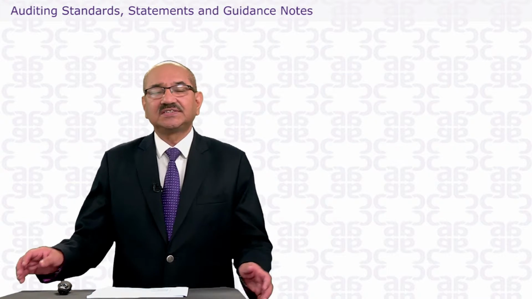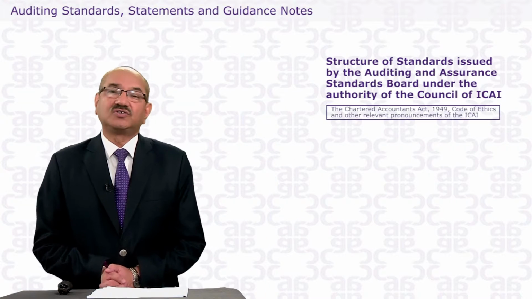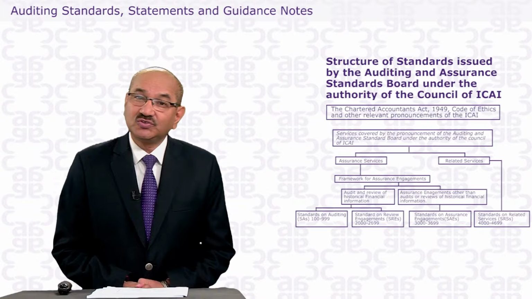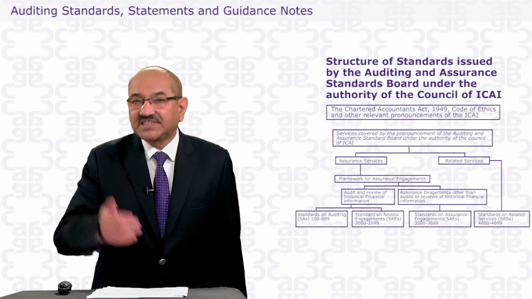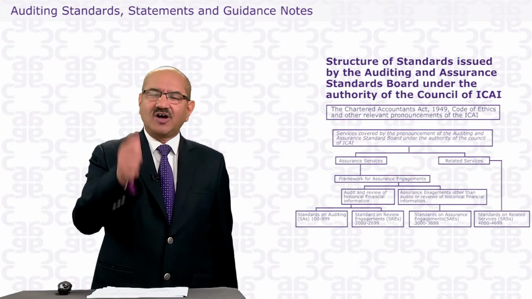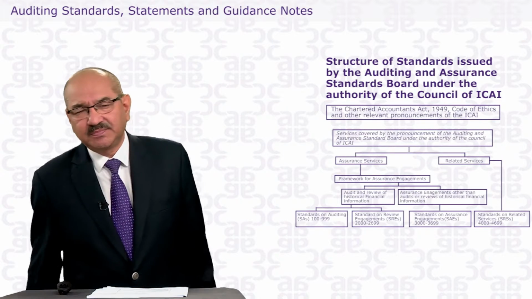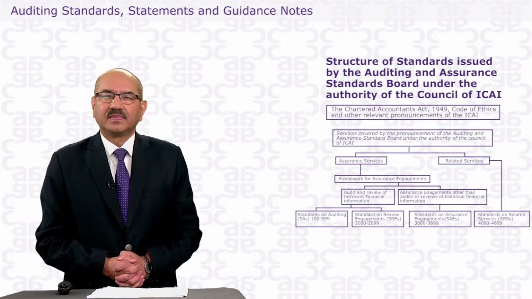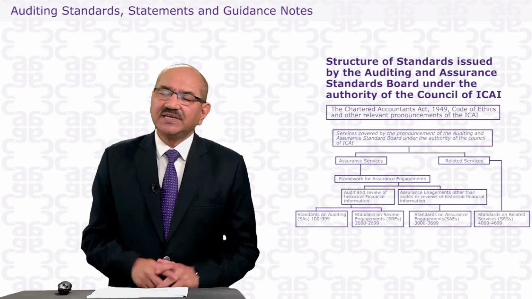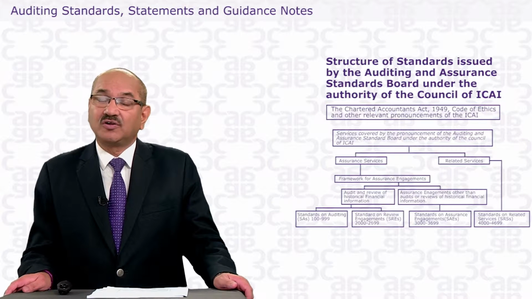And after due discussions, again in the auditing and assurance board, they finalize it, it goes to the council of the Institute of Chartered Accountants, and then they issue the standards. So the due process is followed for issuing the standard, meaning there is a lot of research in that, and a standard means now this is the final thing. But sometimes what happens is that new subjects come in and there is no standard on that particular subject. The Institute of Chartered Accountants gives guidance to its members on how to deal with this subject, how to do the auditing of it.